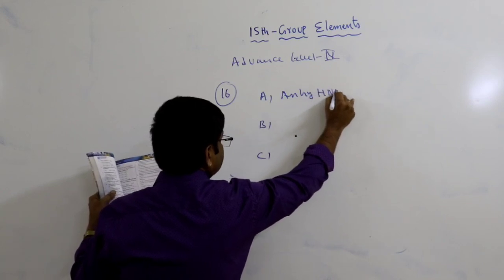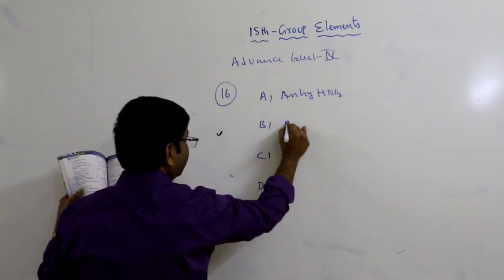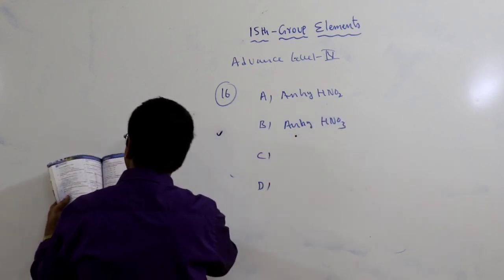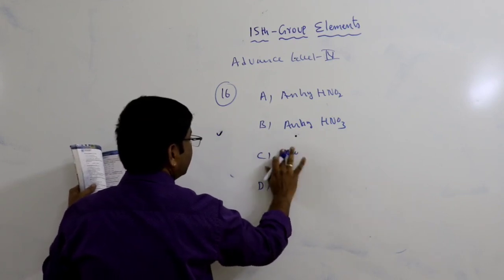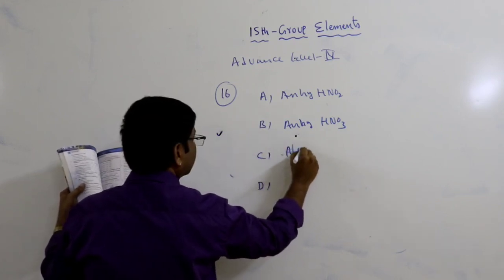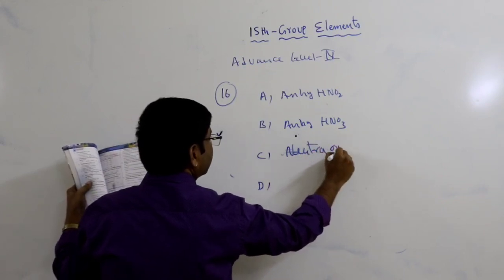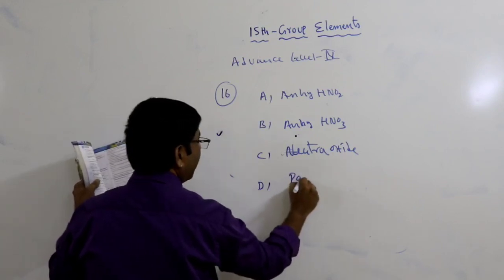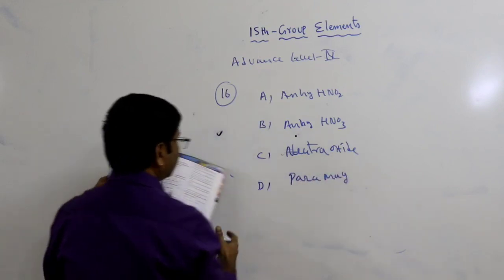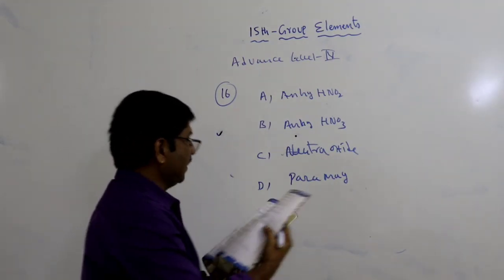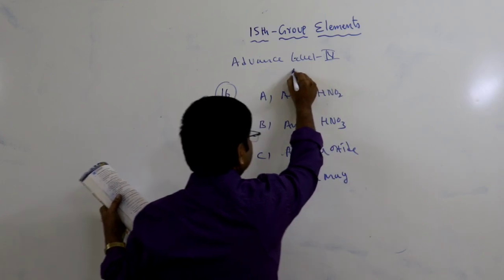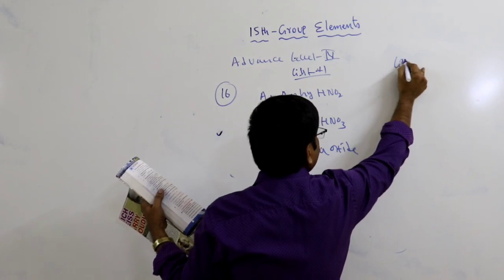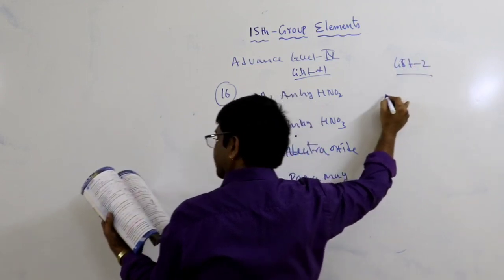B is the anhydride of nitric acid. C is neutral oxide. Next, D is the paramagnetic nature. That is the question. Next, here on the right side, this is list 1, and this is list 2. In list 2, P is